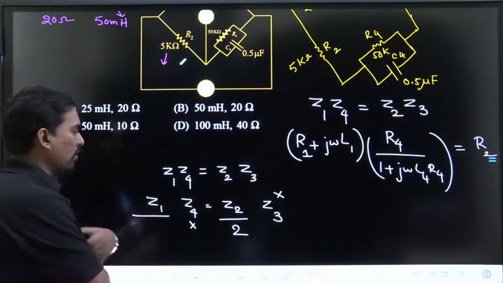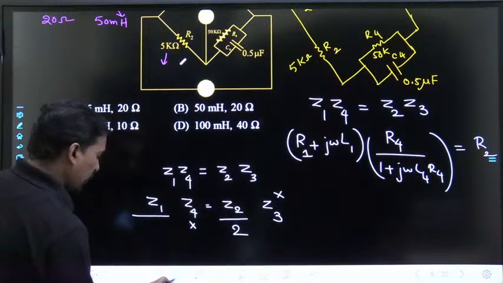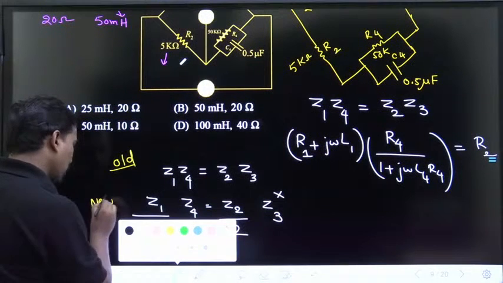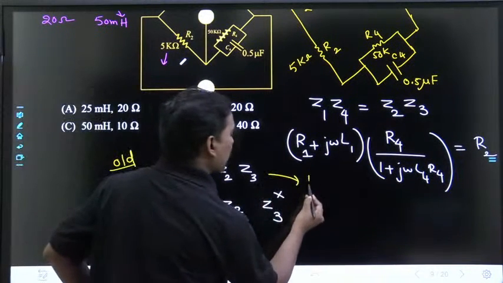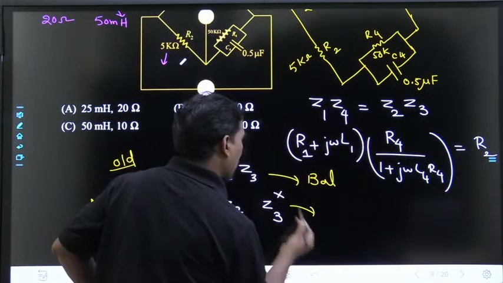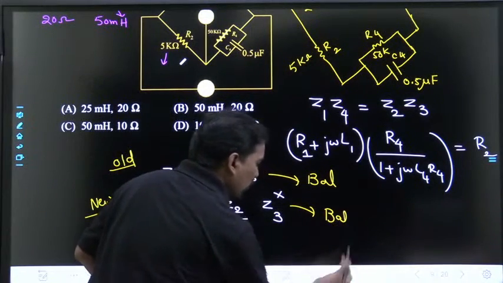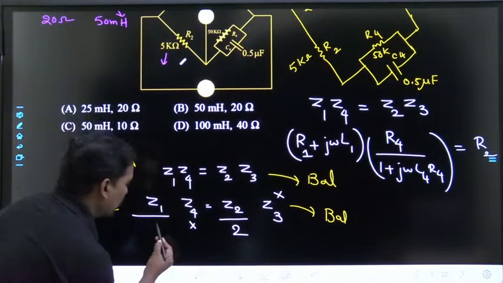The new Z1. This was the old. Dear student, this was the old. Now this is the new. So this is balance. Okay na? Now again this also has to be balanced. This also has to be balanced means this should be by 2 na?